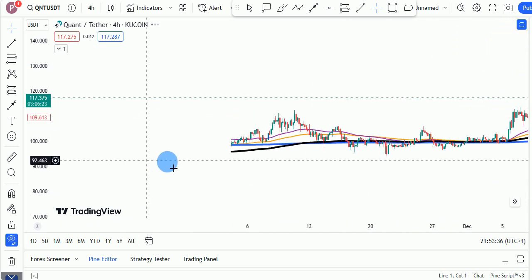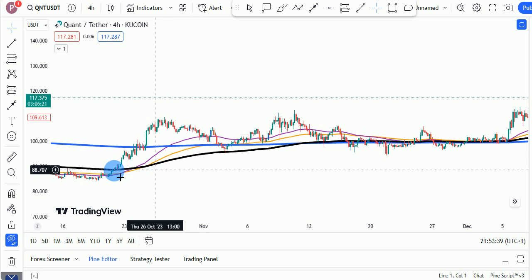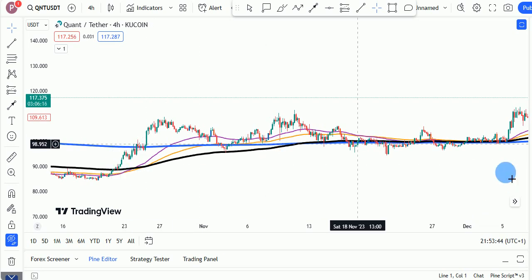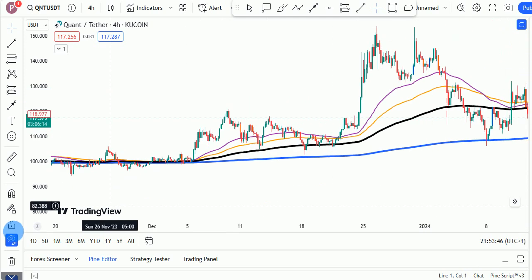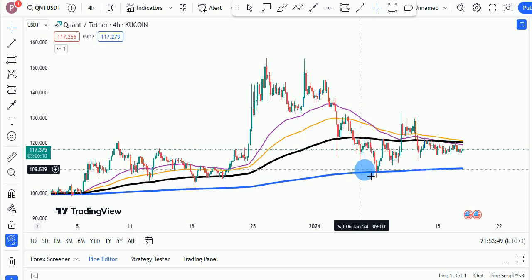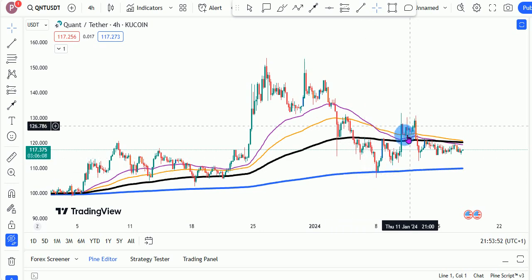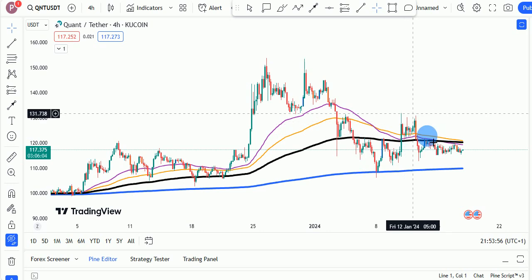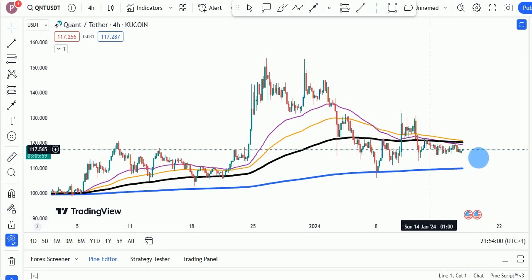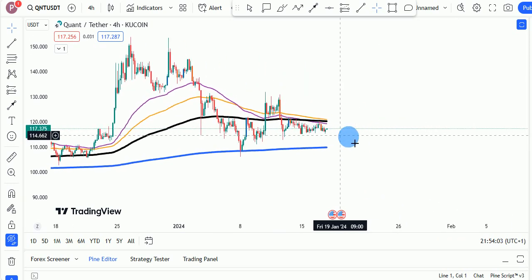October of 22, where we pushed above the bull market EMA, we became very bullish and we saw this sort of massive push to the upside. Currently, we lost the bull market EMA right here, but we have not confirmed, and we tried to push above the bull market EMA, but unfortunately we were not able, and currently we are forming price structure below the bull market EMA.